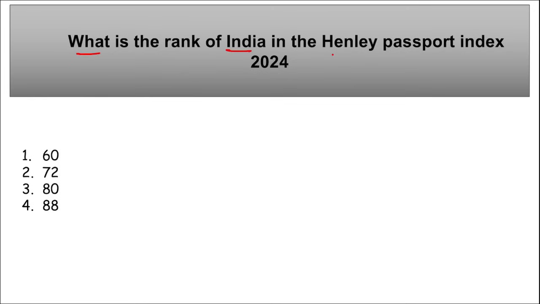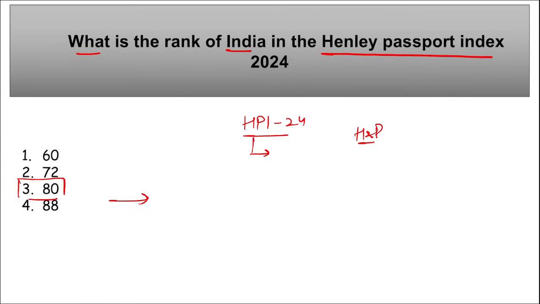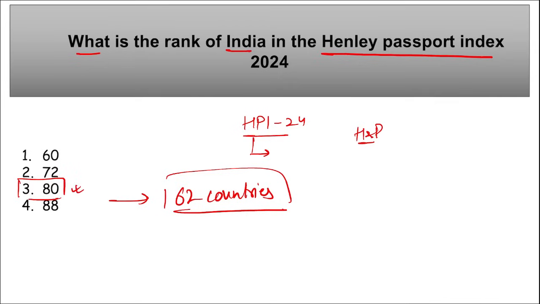Now let's move to some revision current affairs that will be beneficial for your learning. First is, what is the rank of India in the Henley Passport Index that was recently released? So remember, for Henley Passport Index 2024, this is a global ranking that was released by Henley and Partners. Question asked is, what is the rank of India? So India stood at 80th position, and here how many countries will be providing visa free or visa on arrival facility to Indians? It is 62 countries. Remember this, correct? 62 countries are providing visa on arrival to Indians, and the rank of India here is 80th.